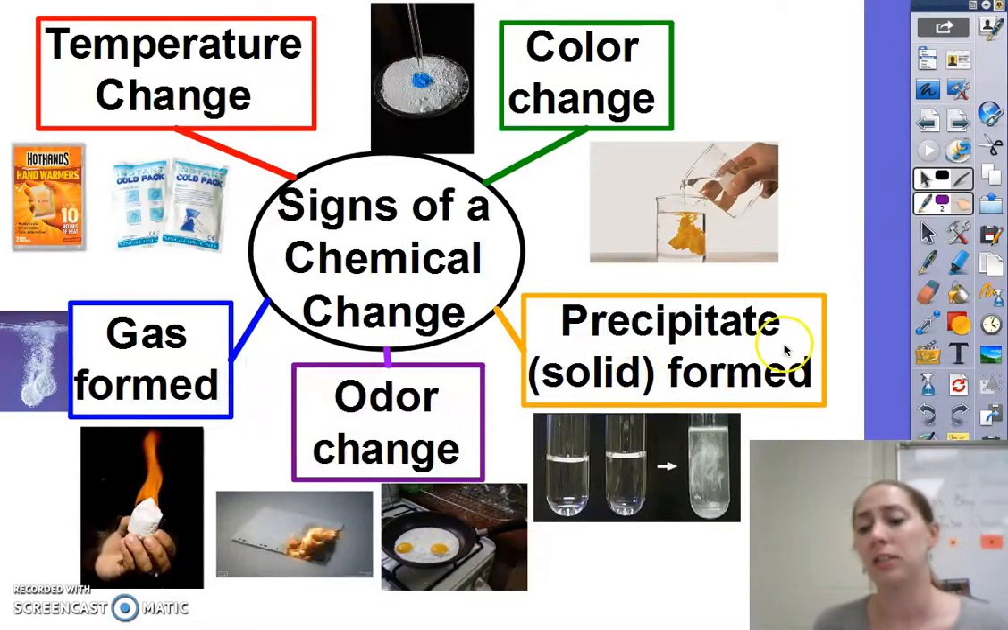Or a precipitate is formed. This is basically a solid. See these two clear liquids? When you mixed it together, it got all cloudy. That's because a solid was formed in it.